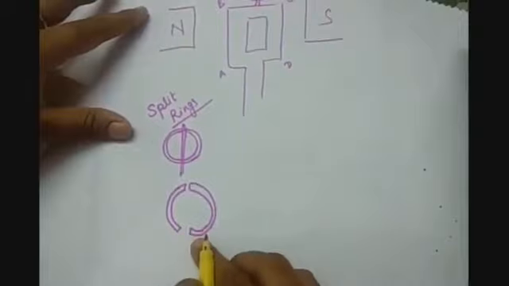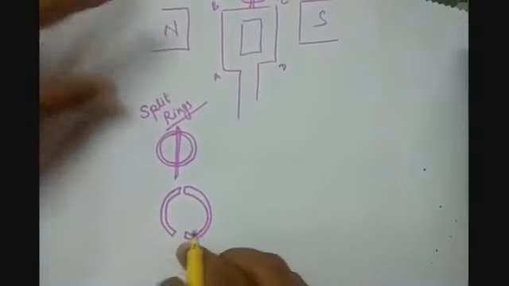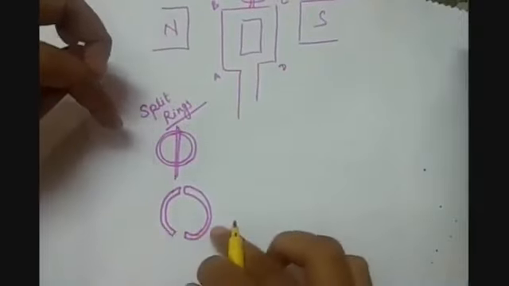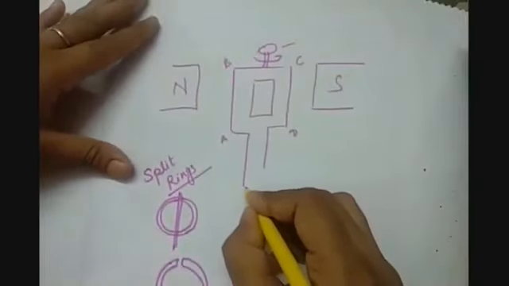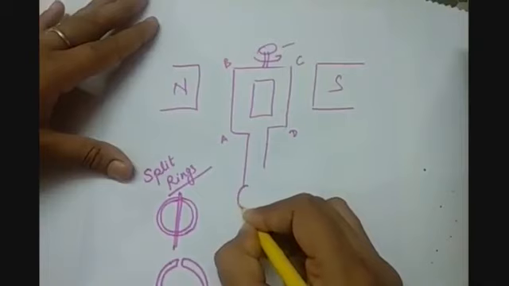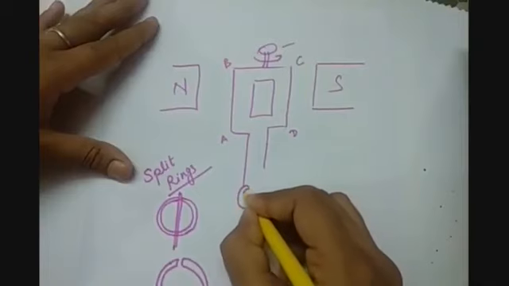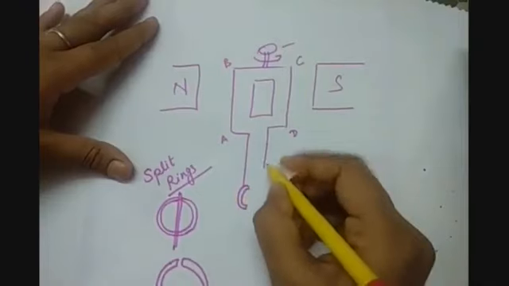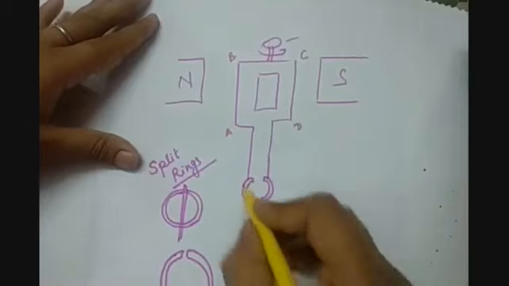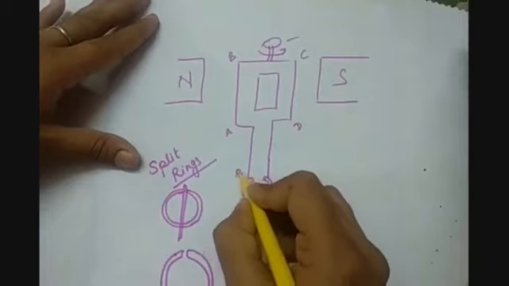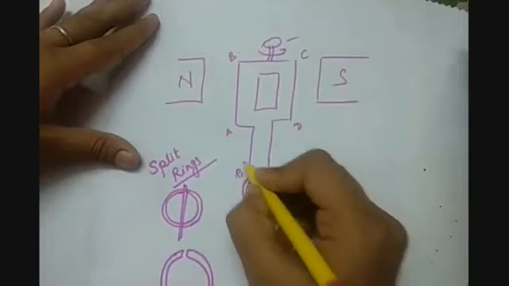These should be equal, but this is converted into two halves. What will happen here? Here we are having our split ring 1 and here we'll be having the split ring 2. So let's say this is R1 and this is R2.